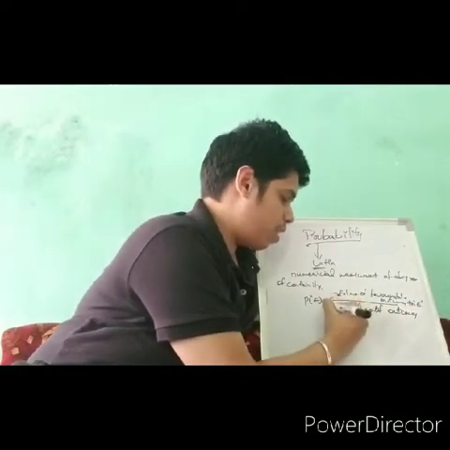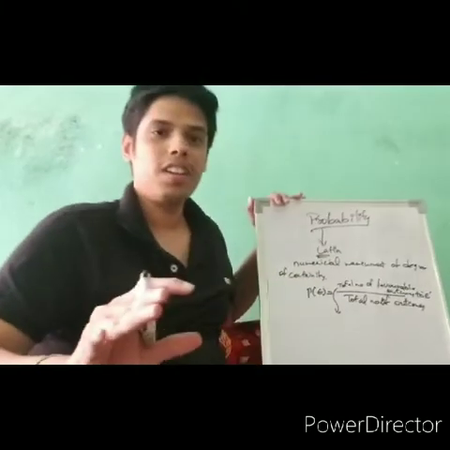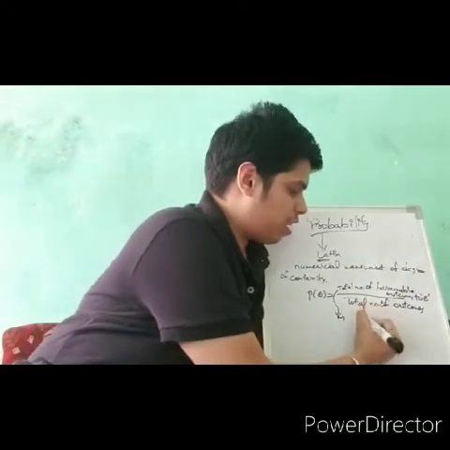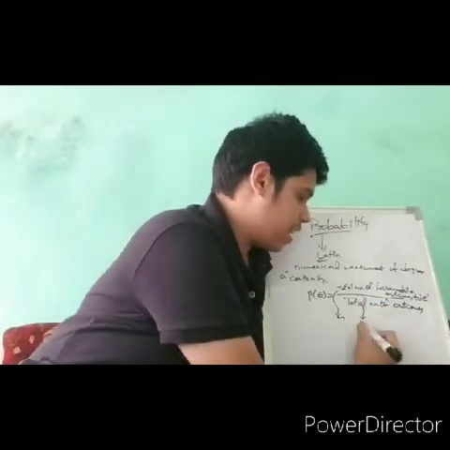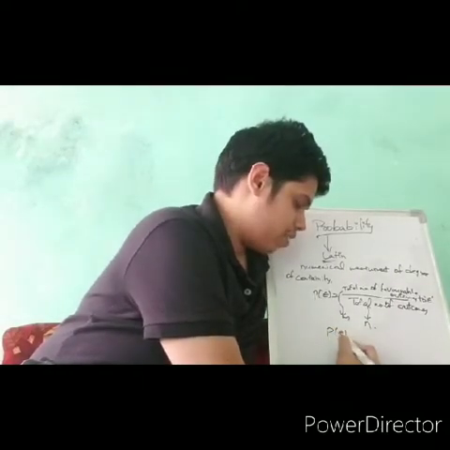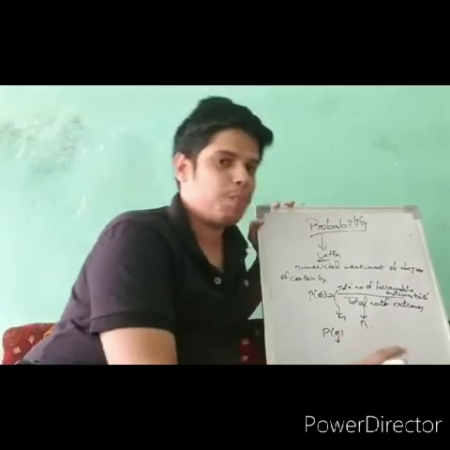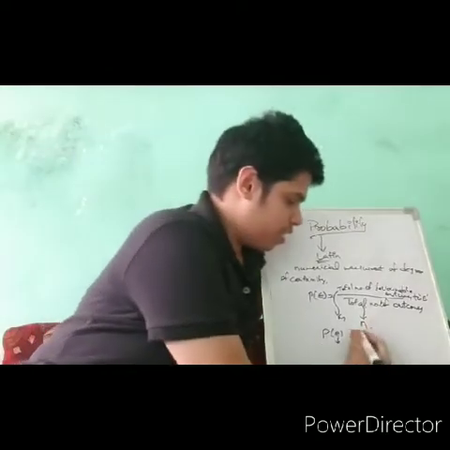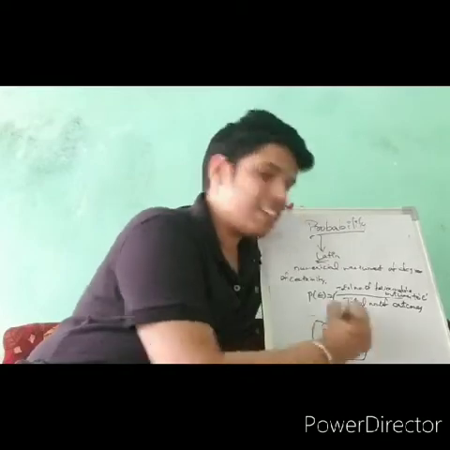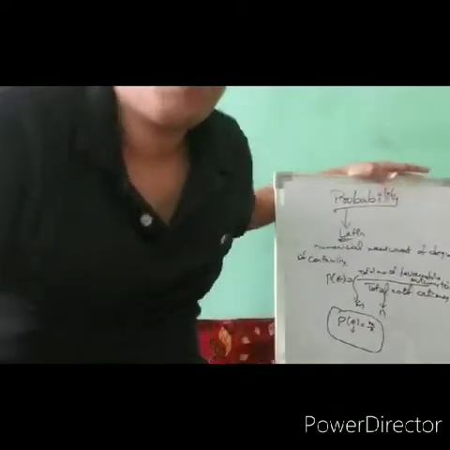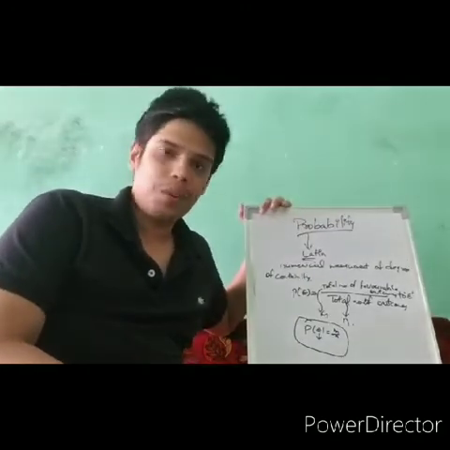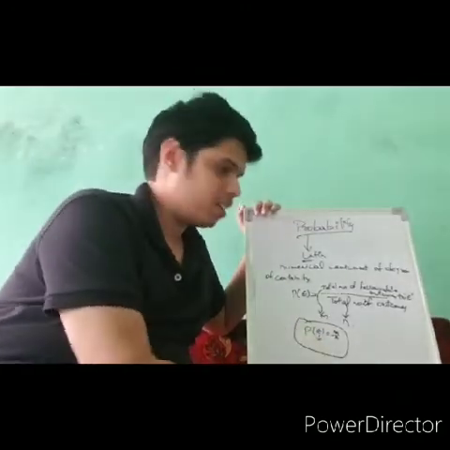The number of outcomes which are favorable to the event E can be represented by m, and the total number of outcomes can be represented by n. So the formula will be P of E, where E is the event, the probability of getting the favorable outcome, is equal to m by n. So this is the basic formula used in the concept of probability, and we'll look at some examples based on this formula.